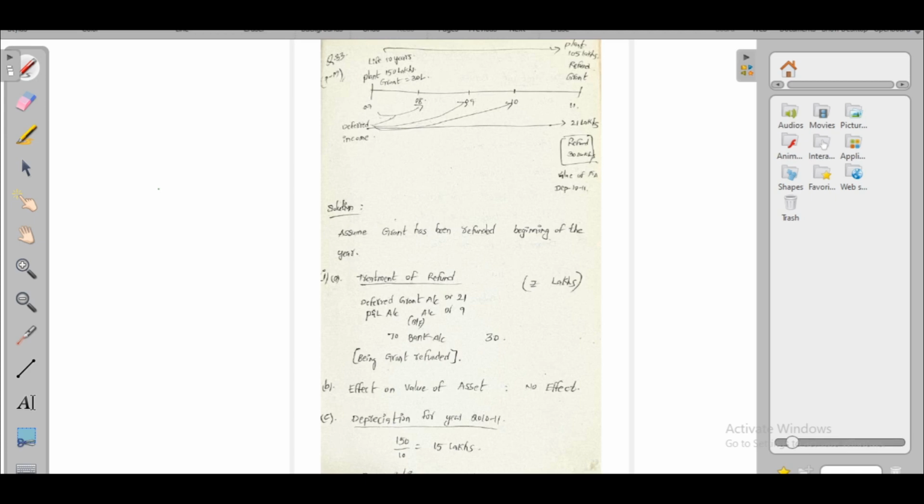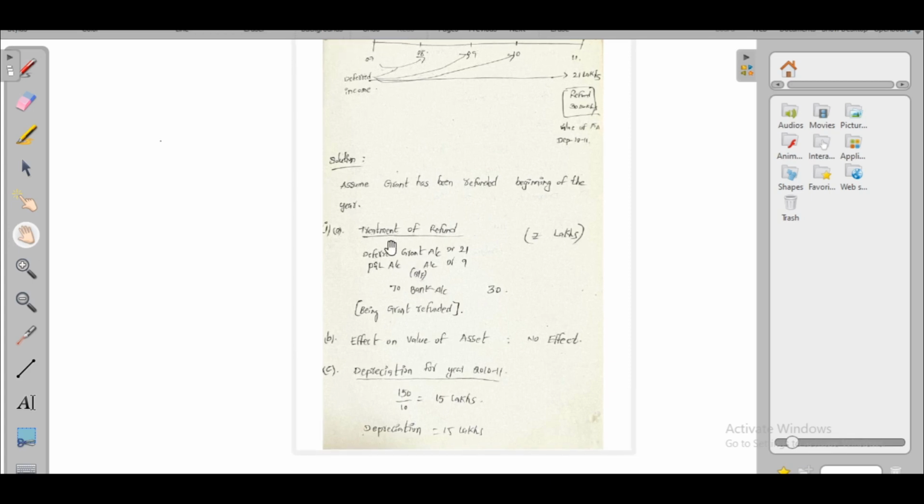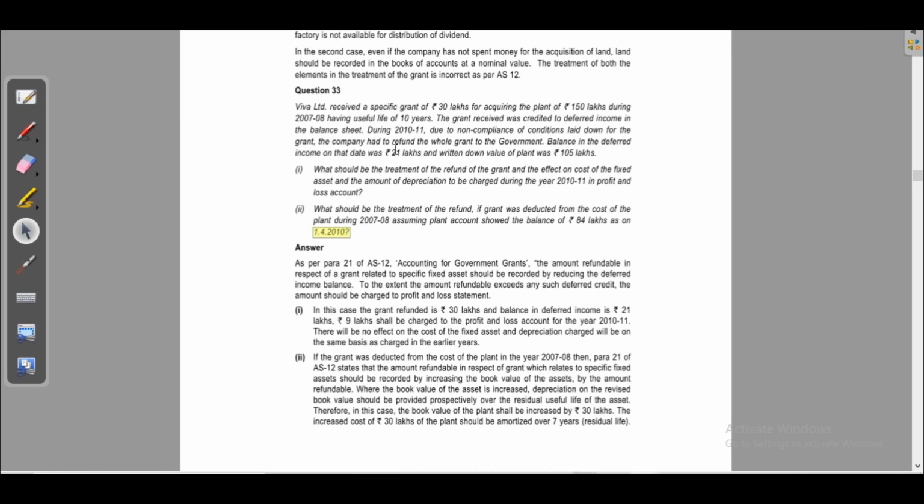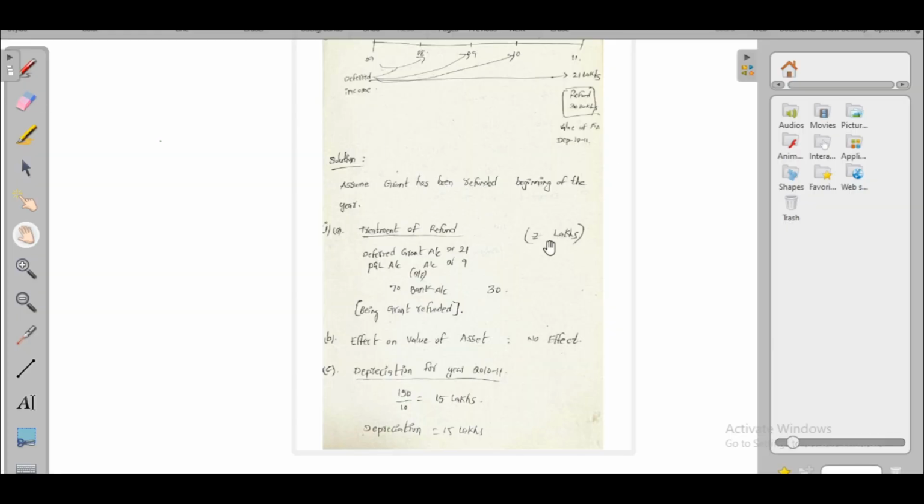Assume grant has been refunded at the beginning of the year. At the time of refund, we have to pass this entry: deferred grant account debit, P&L account debit to bank account. Deferred grant balance is already given in the question, 21 lakhs. Total grant value is 30 lakhs. So the remaining balance, 9 lakhs, goes to P&L account. Next question is the effect on value of fixed asset. There is no effect on value of asset because it was credited to deferred grant account.